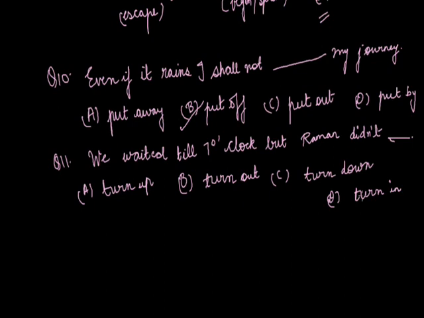Turn down means to decrease pressure or something, or to refuse or reject something. Turn out means to produce something, and if we talk about it as an intransitive verb, it will be to become. He turned out to be a ridiculous person. He turned out to be a joker.